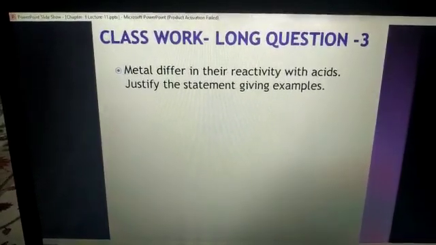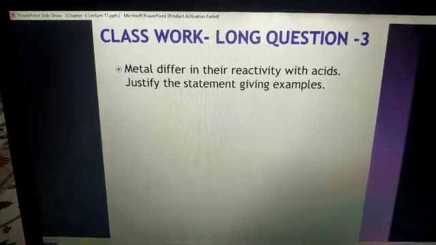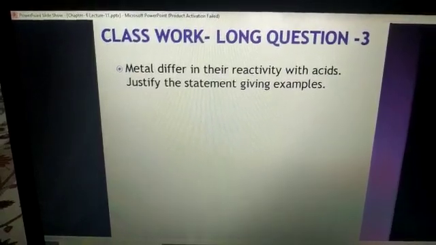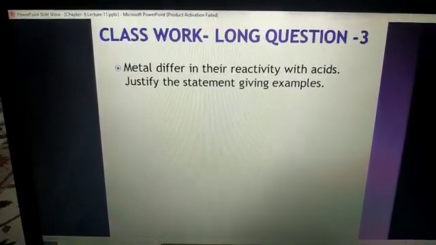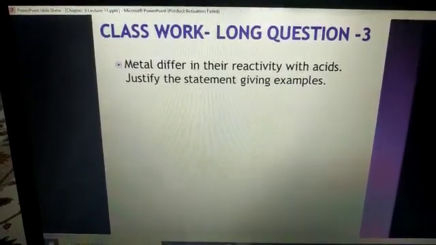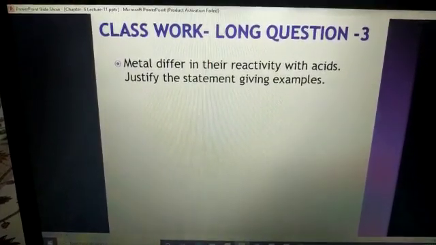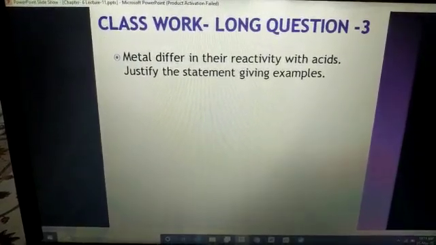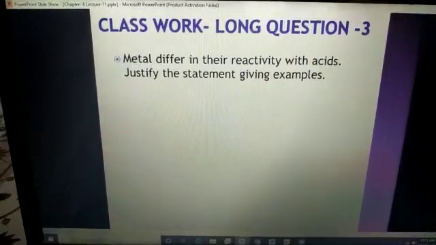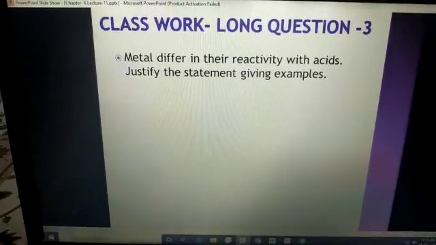As you all know, the reactivity of all metals is not the same. That's why they are not reacting with acids equally. We just want to justify this statement. Naturally, we will justify the answer by giving different chemical reactions. Okay, students? So, write down this question in your notebook.